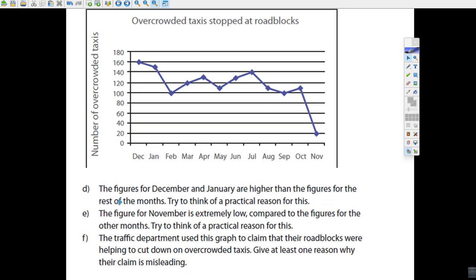The figures for December and January are way higher than the rest of the months. Can you think of a practical reason why that would be true? Well, that's what they want you to do. I think maybe you can have a discussion in class, think about it, look at the reasons that they have. You might come up with different reasons yourself.